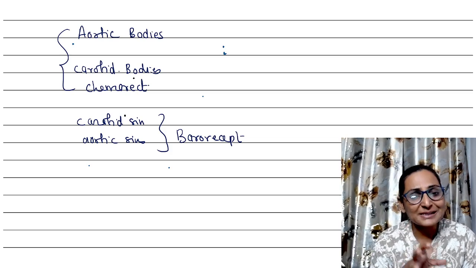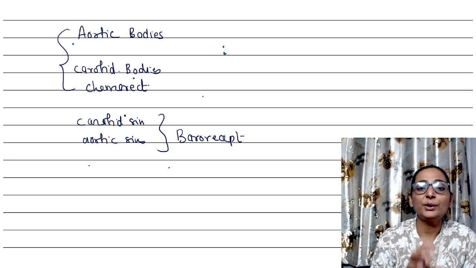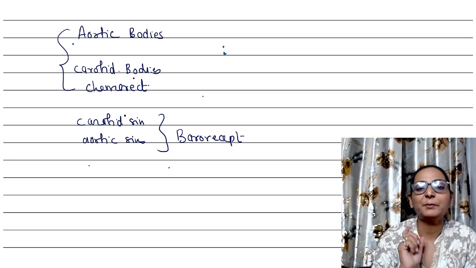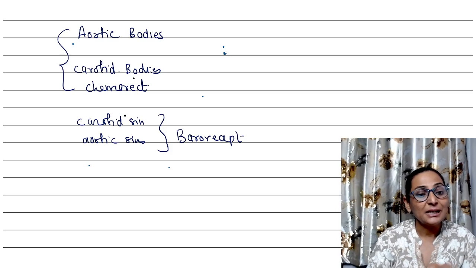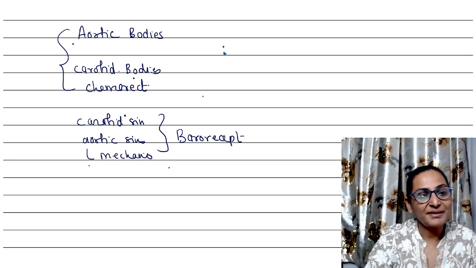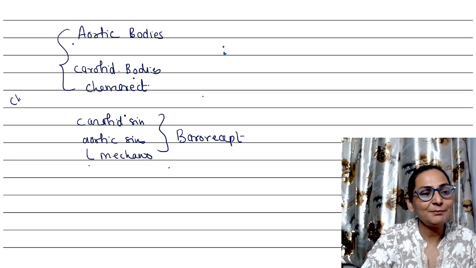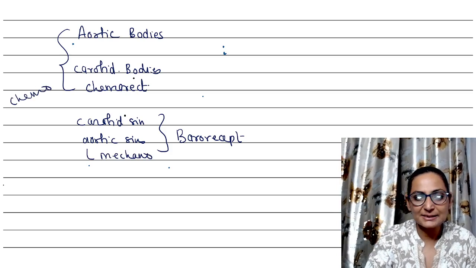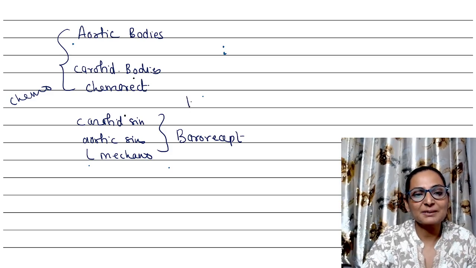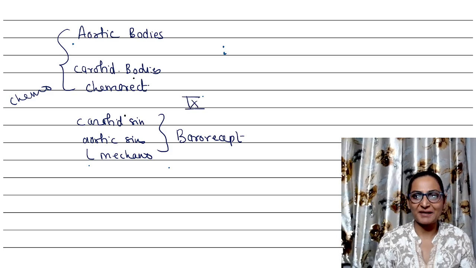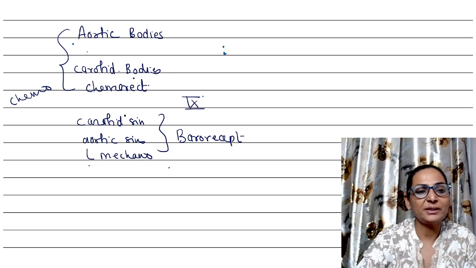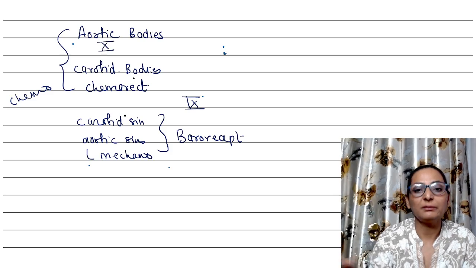But the carotid sinus and the aortic arch are going to judge more of your blood pressure. So they are more important in blood pressure regulation. These are mechanoreceptors, whereas these are chemoreceptors. The carotid sinus and the carotid bodies, both of them are supplied by the ninth nerve, the glossopharyngeal nerve, whereas the aortic sinus and the aortic bodies are supplied by the 10th nerve.